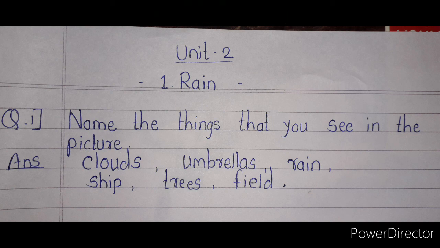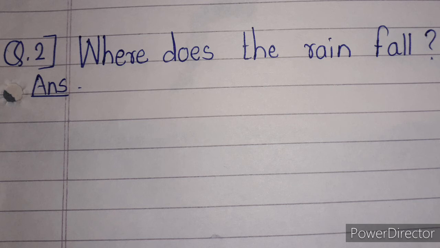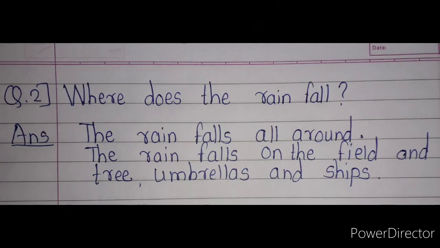Now the second question is, where does the rain fall? You have to write this in a full sentence. The rain falls all around. The rain falls on the field and tree.